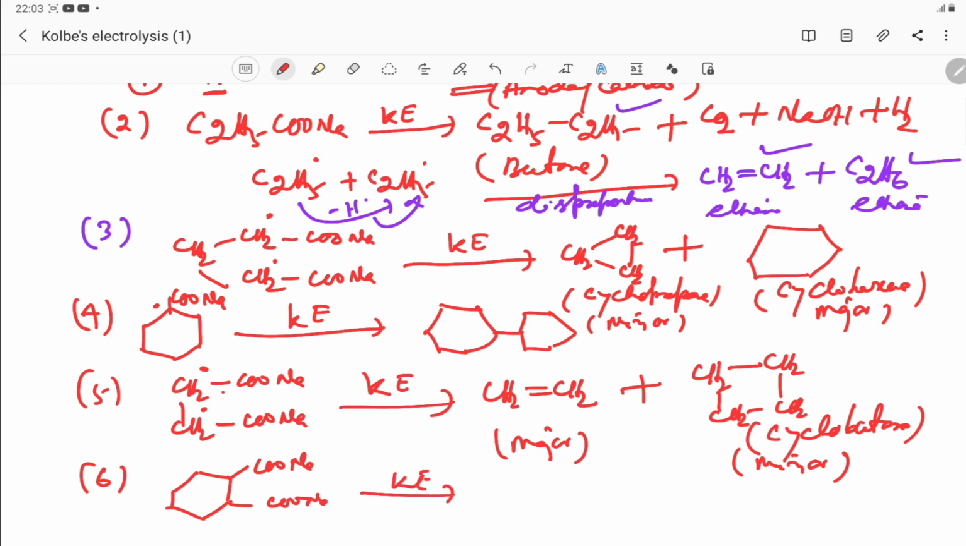Kolbe's electrolysis, the first product will be, this is your free radical, this is your free radical that is formed. So these two free radicals combine, it becomes cyclohexene.